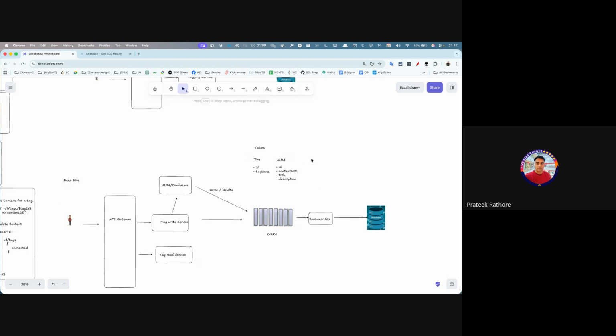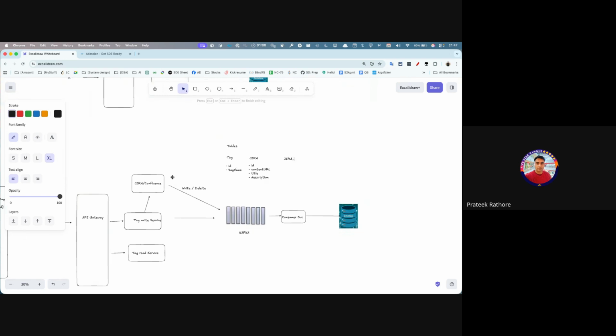And now another one can be the Jira to tag mapping, as we discussed, right? So here I would have the tag ID and Jira ID.